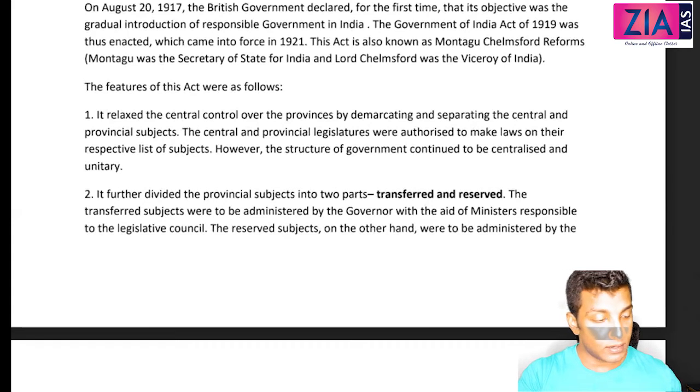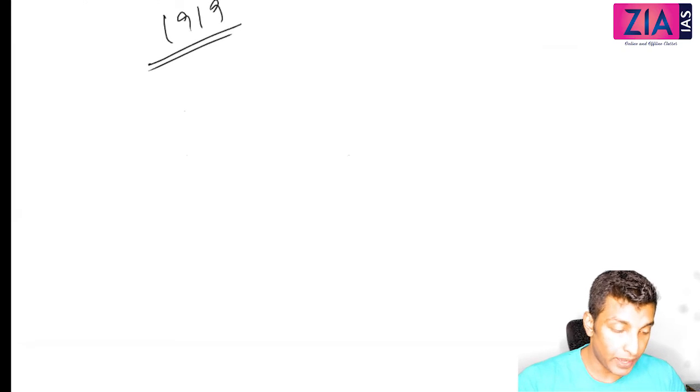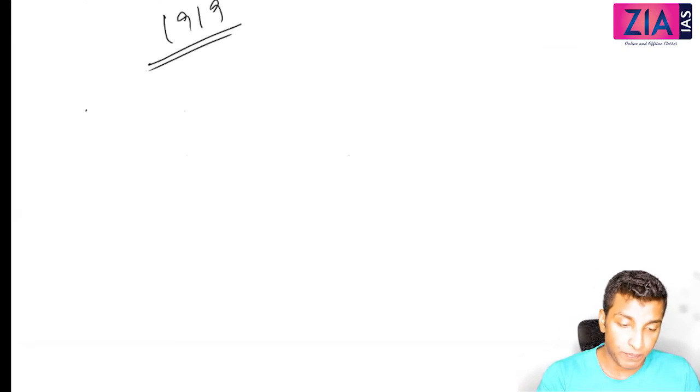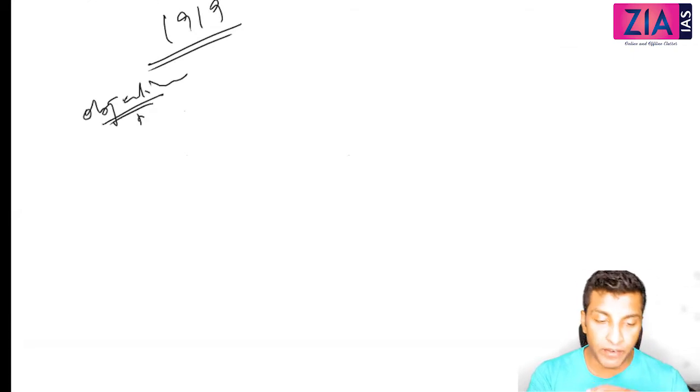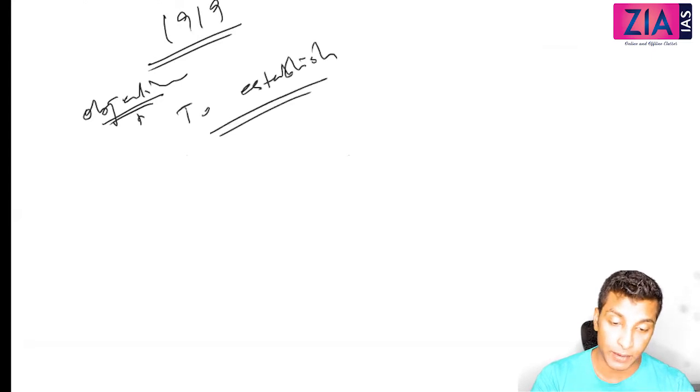Now the next one, 1919 Government of India Act, very important. It is also known as Montagu-Chelmsford Reform. Okay. So Government of India, what is the objective? I've already told you. Here in the objective itself, it is made very clear that it is basically to establish self-rule in India.